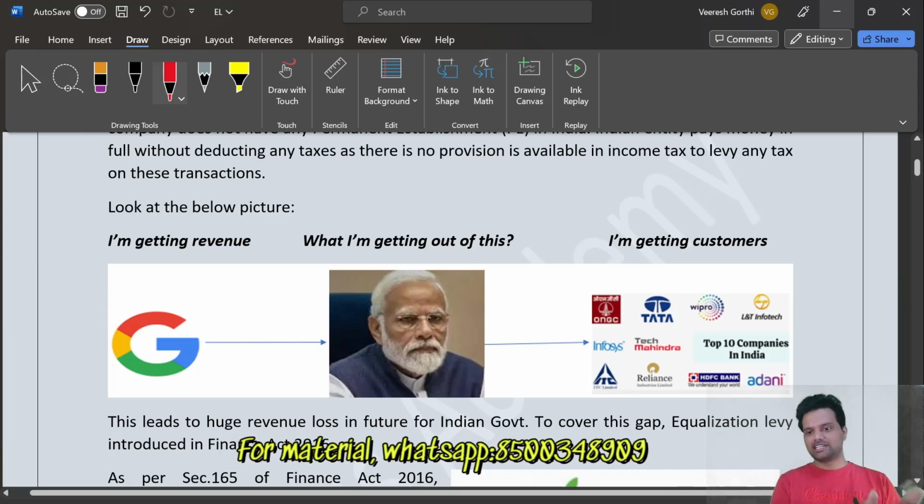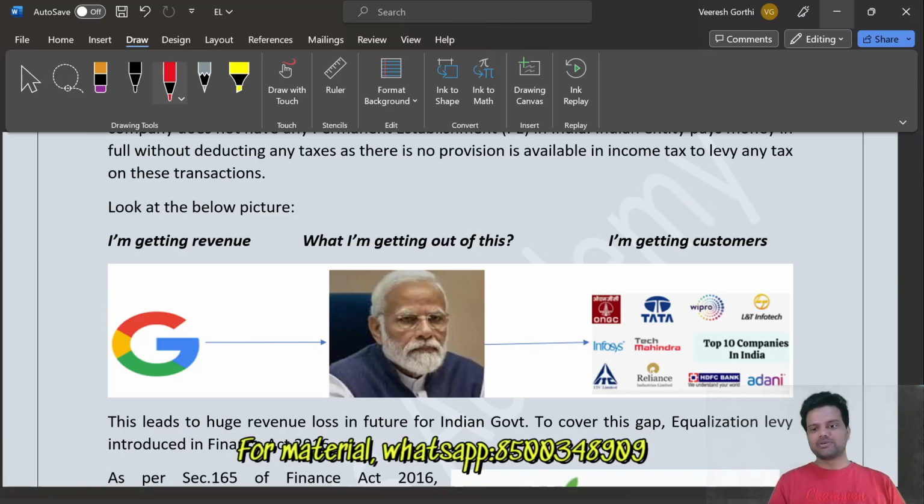So first, on the left hand side, you can see Google says I'm getting revenue because they are providing services and the companies are paying the money. And here our Indian companies are getting the customers because they are advertising their brands, advertising their products and all. They are getting visibility, brand name, etc., and customers.